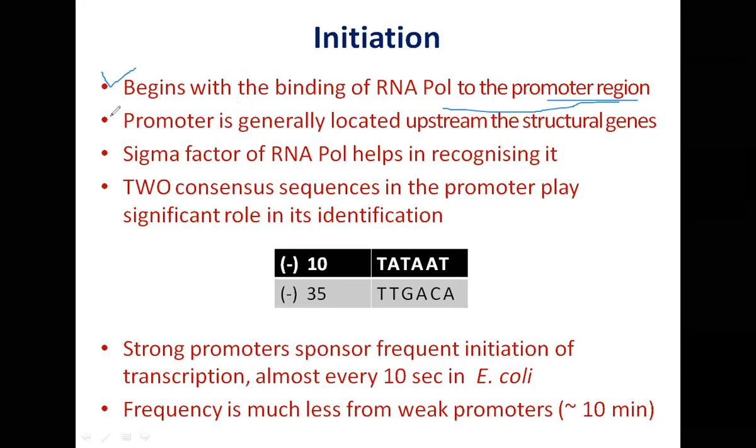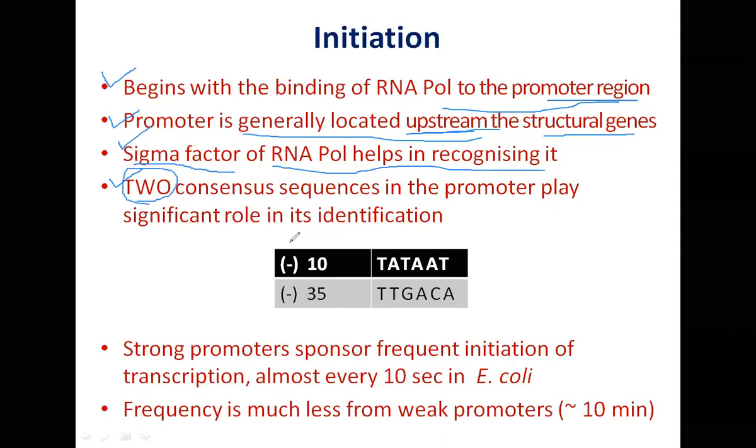And as I just told you, promoters are generally located upstream. So now you understand what is meant by upstream. Structural genes are generally located downstream from the start site, and the promoter is located upstream from the start site. Now it is the sigma factor which plays a very critical, very crucial role. It helps RNA polymerase recognize the promoter region. And promoter regions, as we also learned yesterday, are characterized by the presence of two consensus sequences.